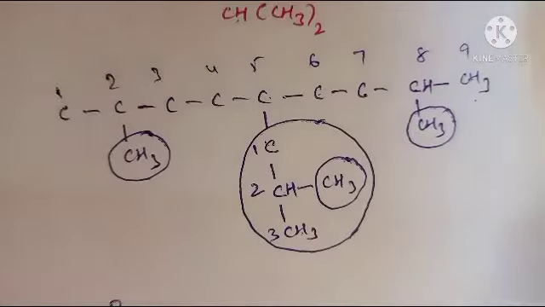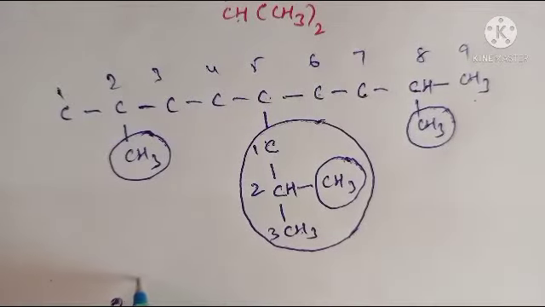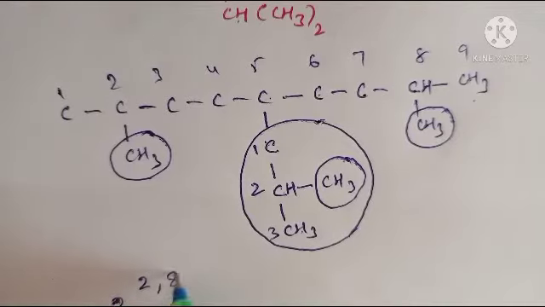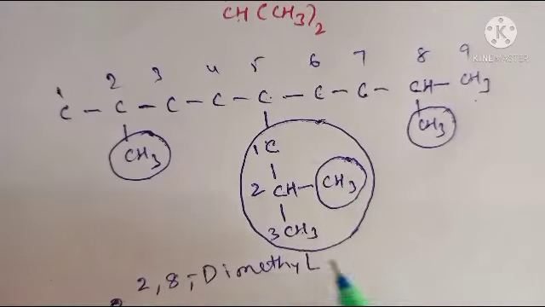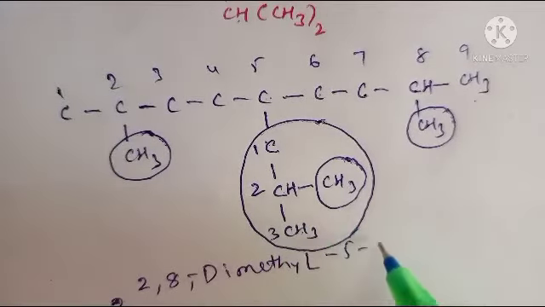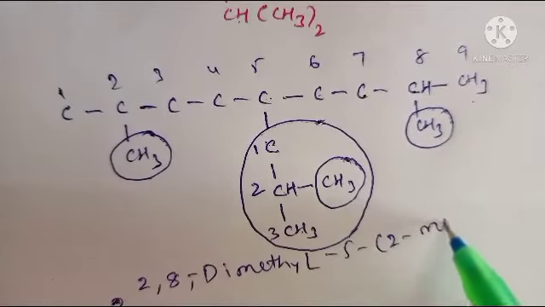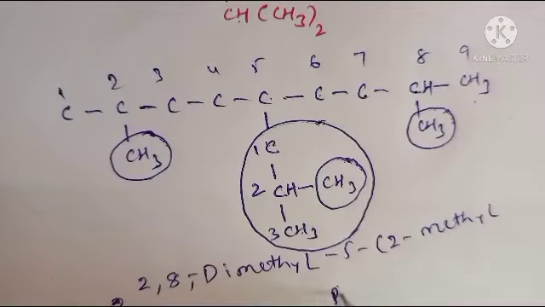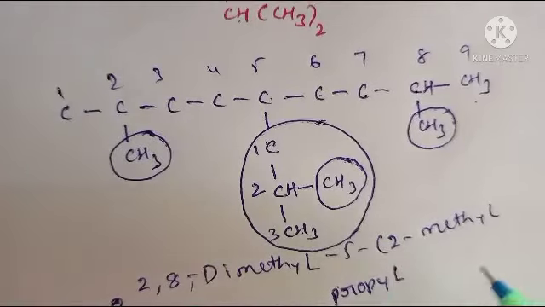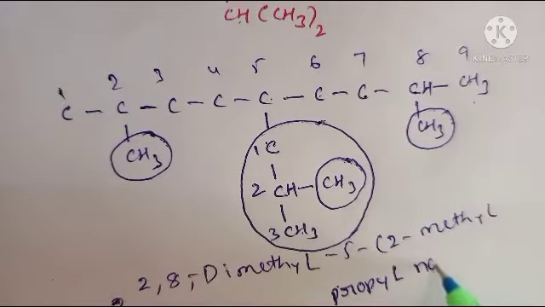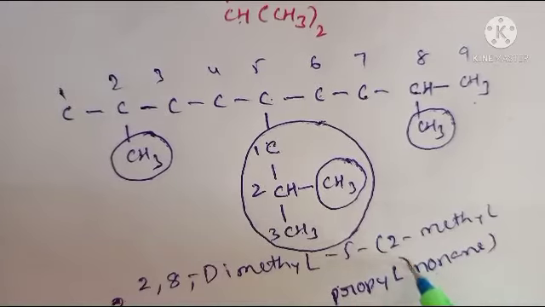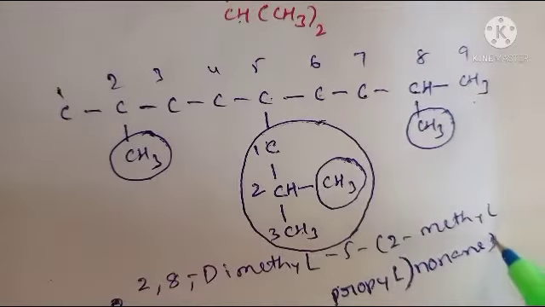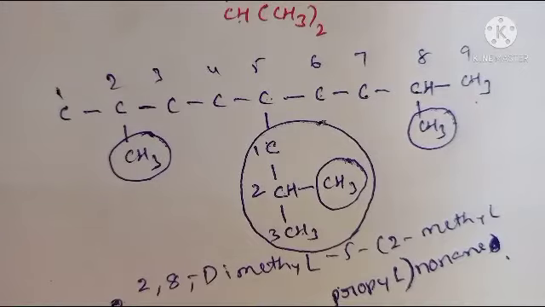So 2 comma 8 dimethyl. Next, at fifth position, inside at second position, methyl group is present. Methyl propyl, right? 9 carbons means nonane. Okay, completed.